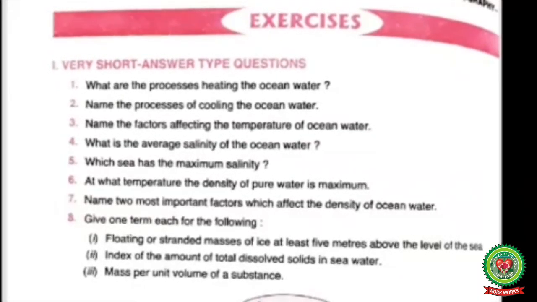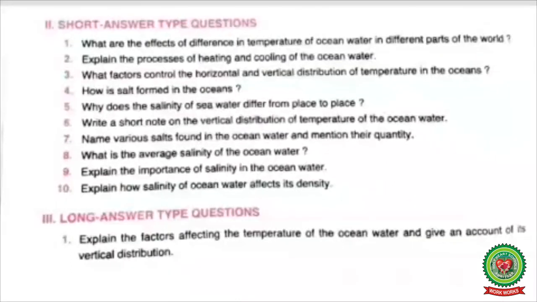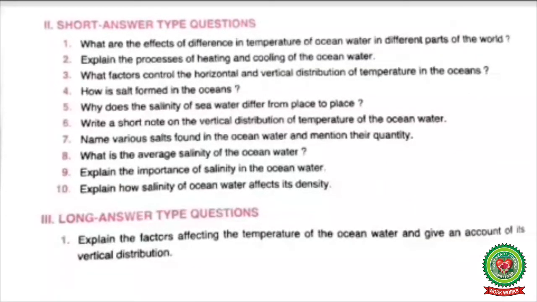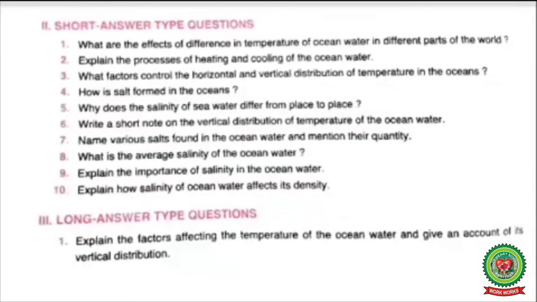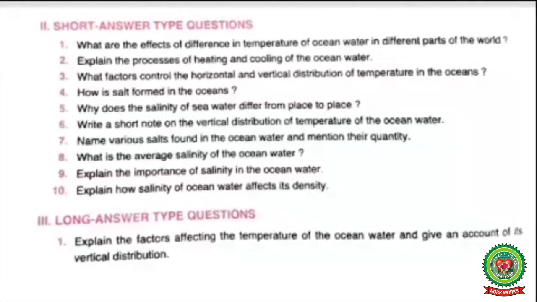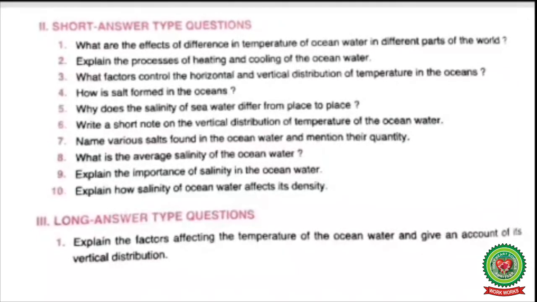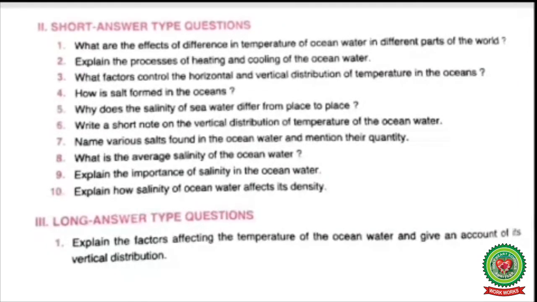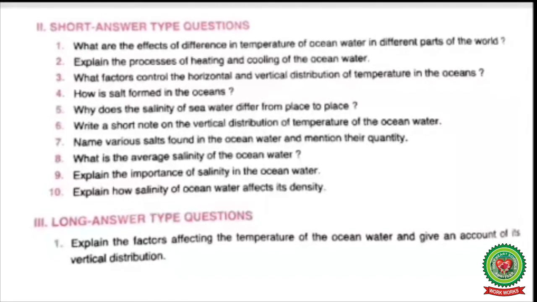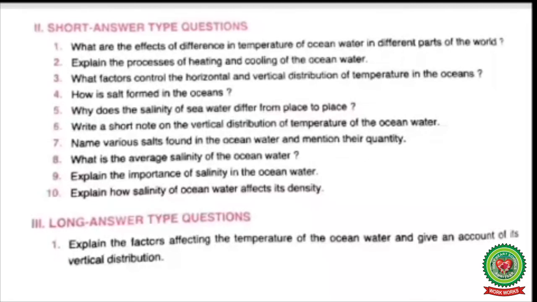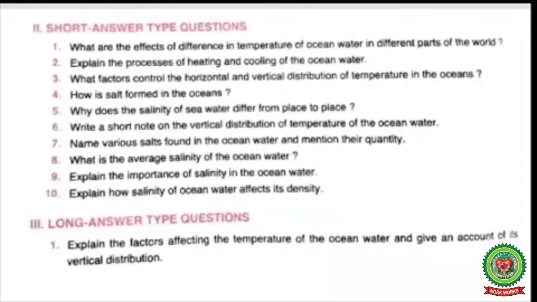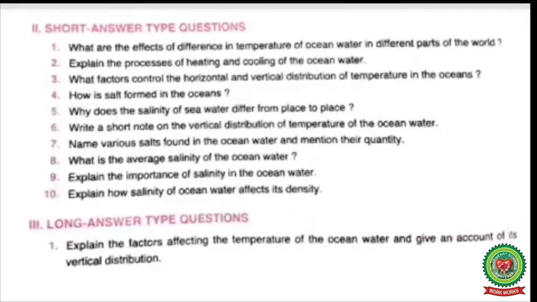Exercise number 2, question number 1, what are the effects of difference in temperature of ocean water in different parts of the world? Question number 2, explain the processes of heating and cooling of the ocean water. Question number 3, what factors control the horizontal and vertical distribution of temperature in the oceans?